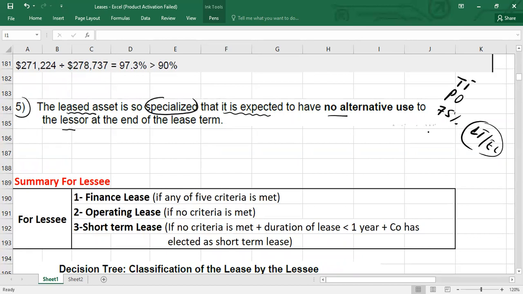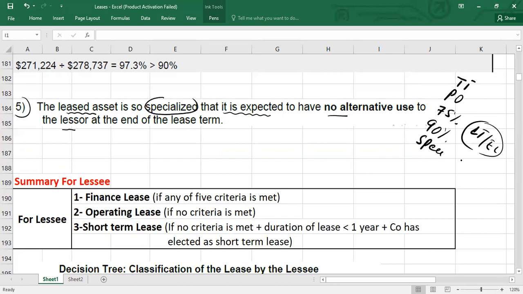If this is also not there, check the 90% test: calculate present value of lease payments divided by fair value times 100, and check if the answer is more than 90% or not. And the last one is the asset with specialized nature. If the asset has no alternative use for the lessor, it is considered specialized.